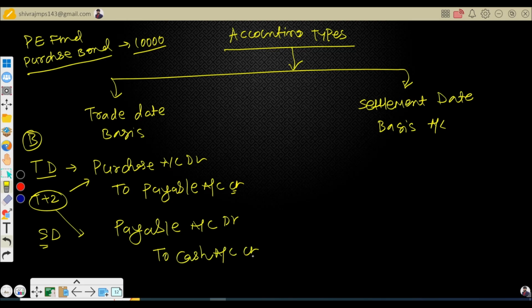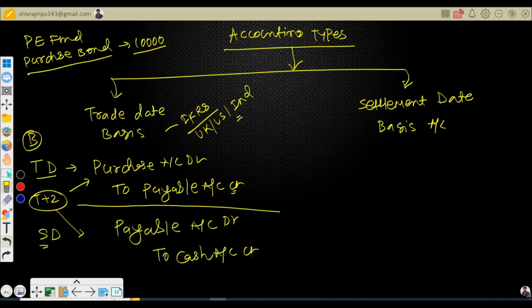This is how you can maintain the records as per IFRS. UK and US GAAP and even Indian GAAP also support this. It's optional; if you want to follow trade date, you can follow. If you follow trade date, then you will have to prepare two separate entries.